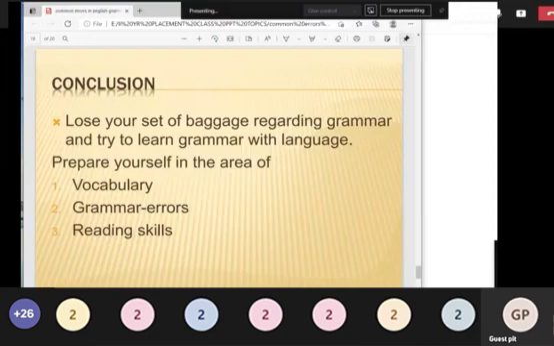So prepare yourself in the areas of vocabulary, grammar rules, and reading skills. I have to speak about reading skills at the end of the class, because if you want to prepare yourself for any competitive exam, vocabulary knowledge is very important, and you have to spot the errors in the sentence. For that, grammar rules are going to be very helpful for you. And reading skills: in any competitive exam, you will get a small paragraph or a lengthy paragraph.